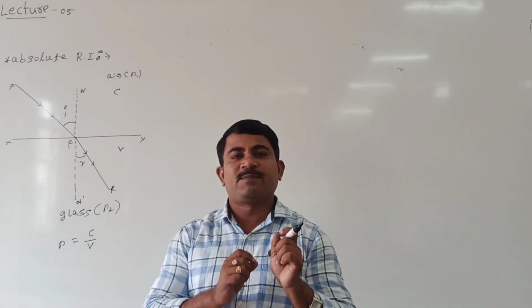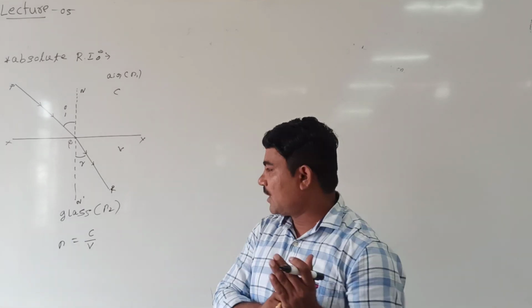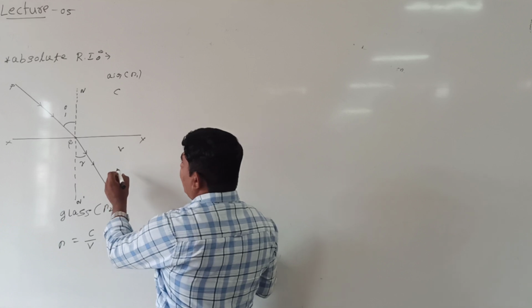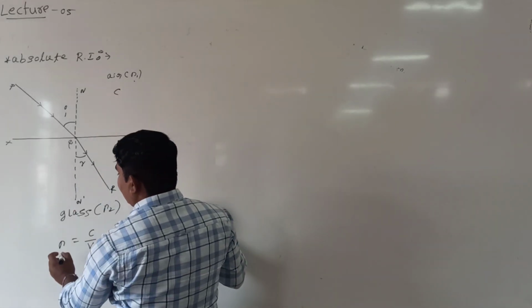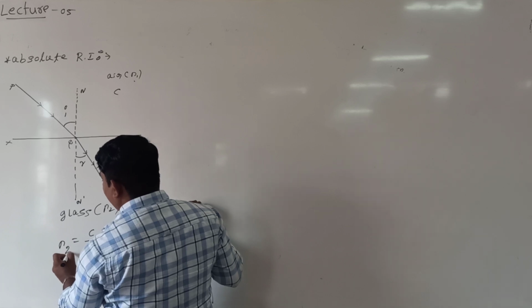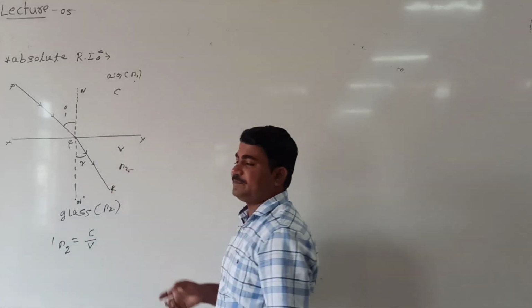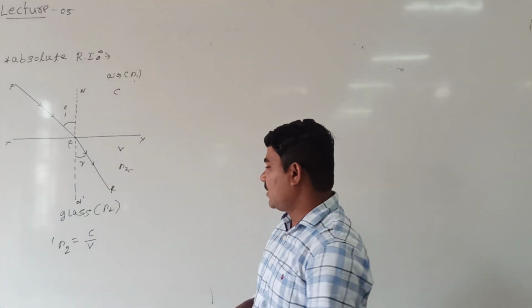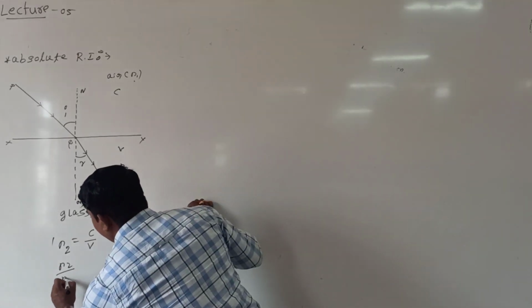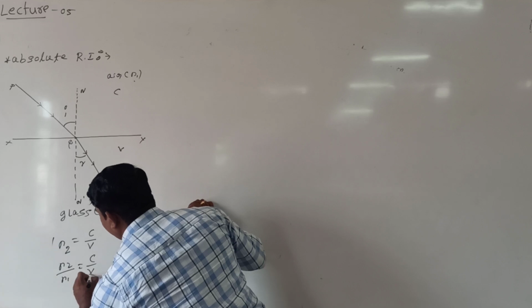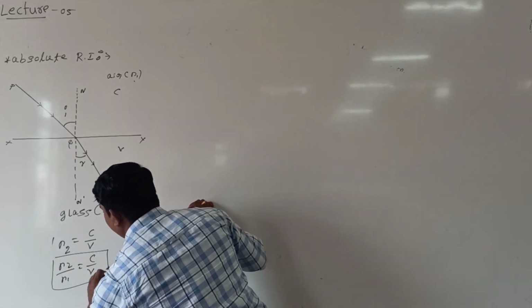The question is, what is meant by absolute refractive index? First, the refractive index of a second medium with respect to the first medium. How to write this value? The refractive index of the second medium with respect to the first medium is equal to c divided by v.